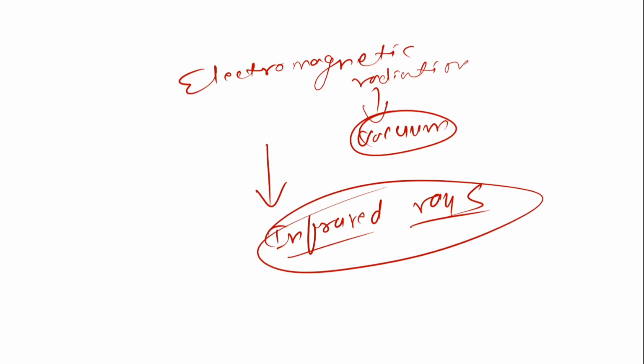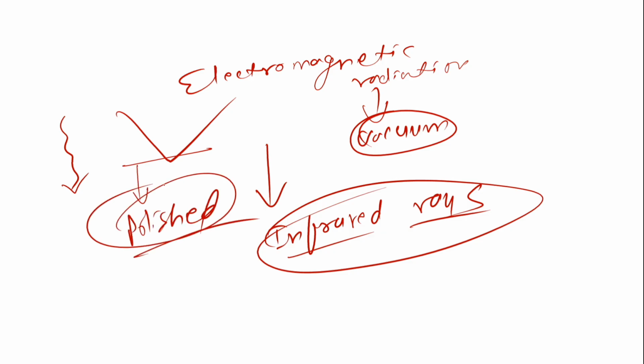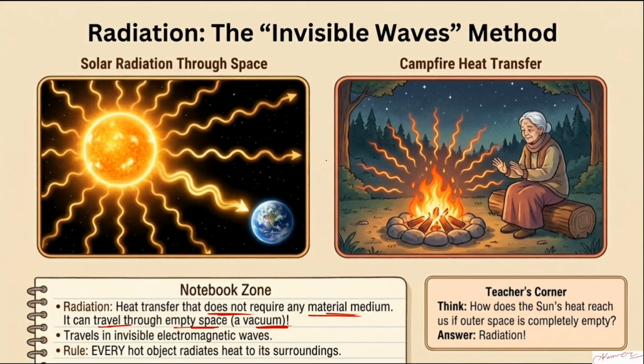Now, when this radiation is there, it gets reflected by a very polished surface. Why I'm saying that, we will use this concept later on when I talk about the thermal flash. So it is reflected by the polished surface, but when it is a rough surface, it is absorbed more. So that's all about radiation. Clear? So here also in the fire, as you can see, the radiation.